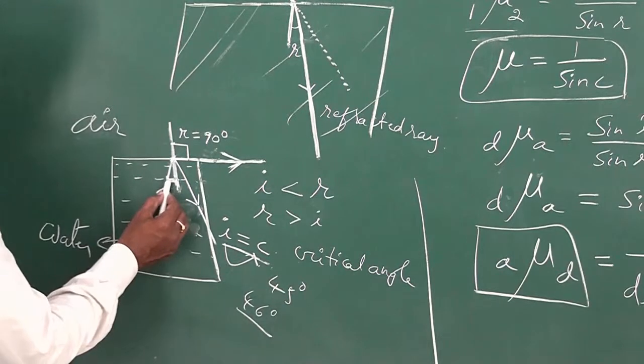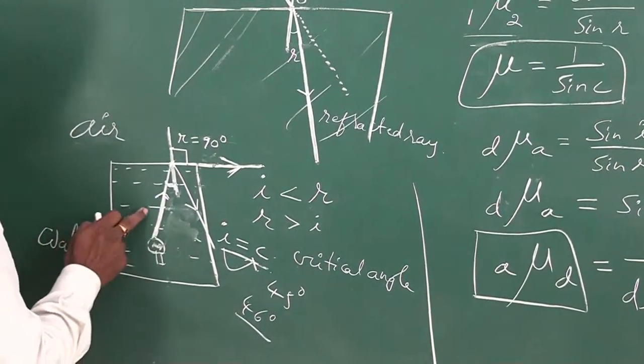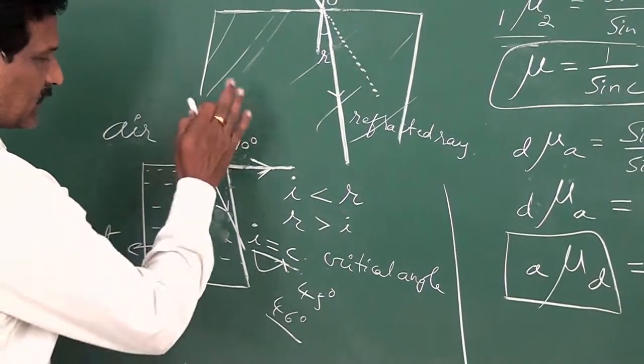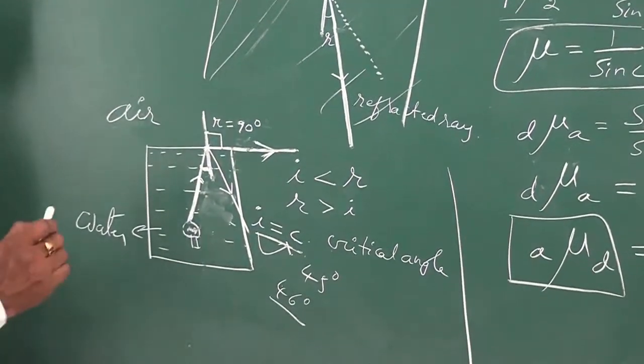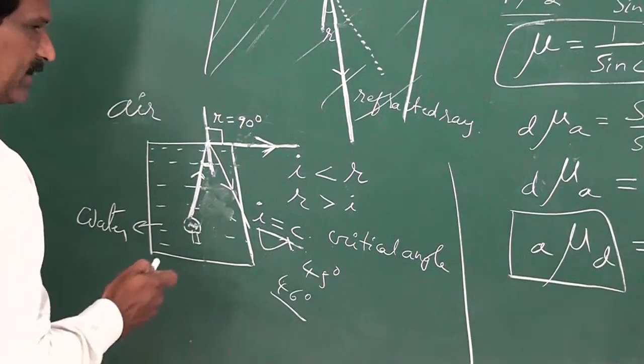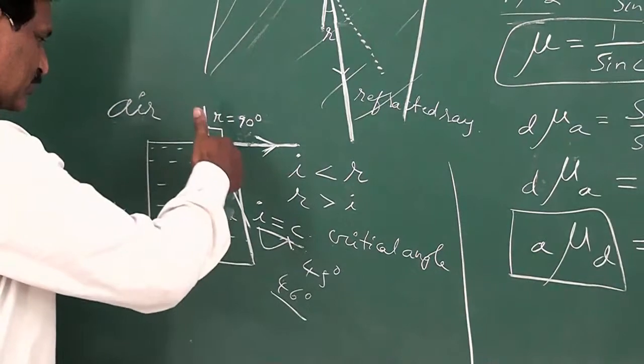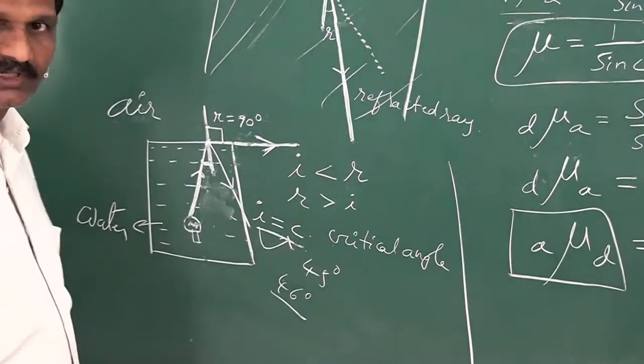So if the angle of incidence in the denser medium is more than critical angle, then the light ray does not get refracted. That means it does not go into the second medium, but undergoes internal reflection. That means it reflects back into the same denser medium.